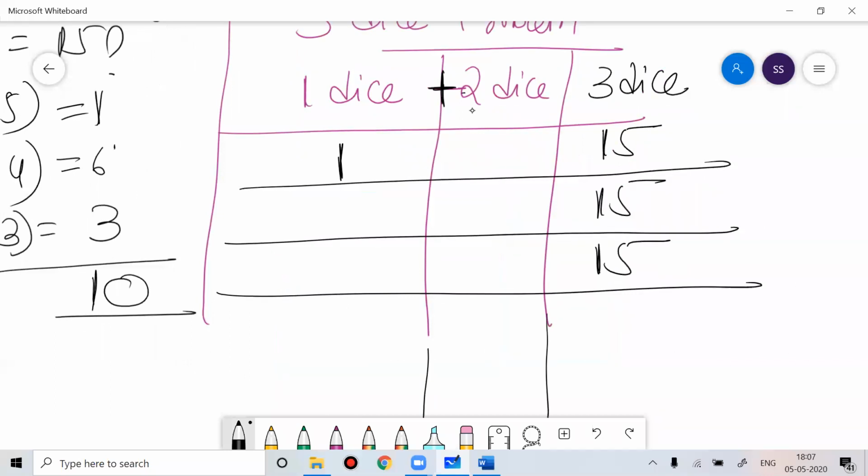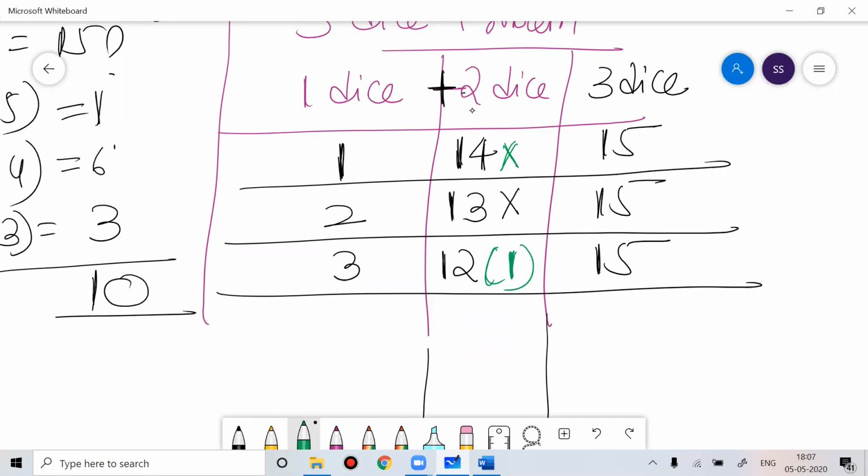If 1 dice gives 1, then on the 2 dice you should get 14. Is it possible on 2 dice to get sum 14? I don't think so, not possible. If 1 dice gives 2, then on the 2 dice you should get 13. Not possible. If 1 dice gives 3, then on the 2 dice you should get 12. Is this possible? Yes. How many ways? One way only.